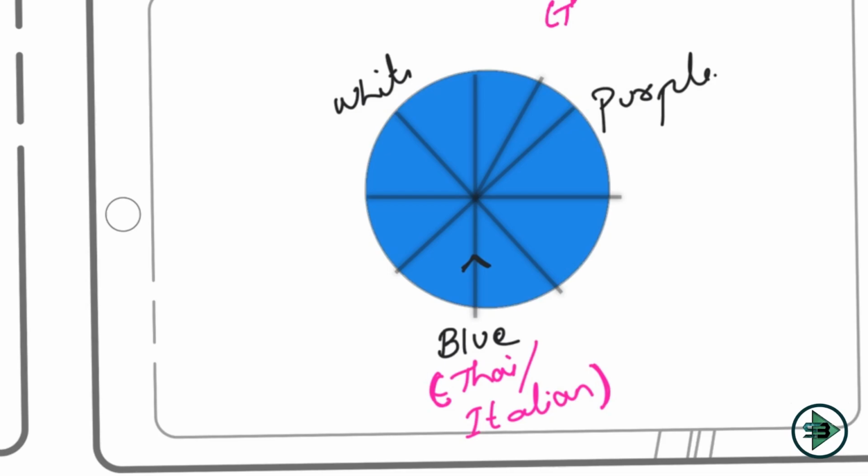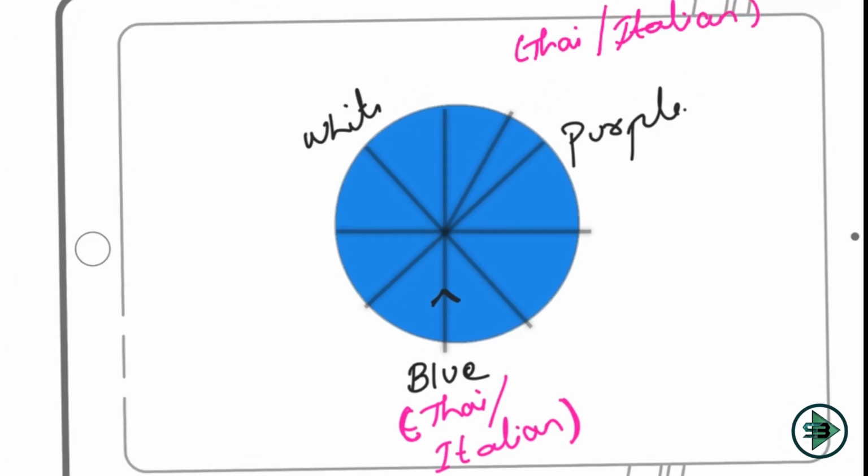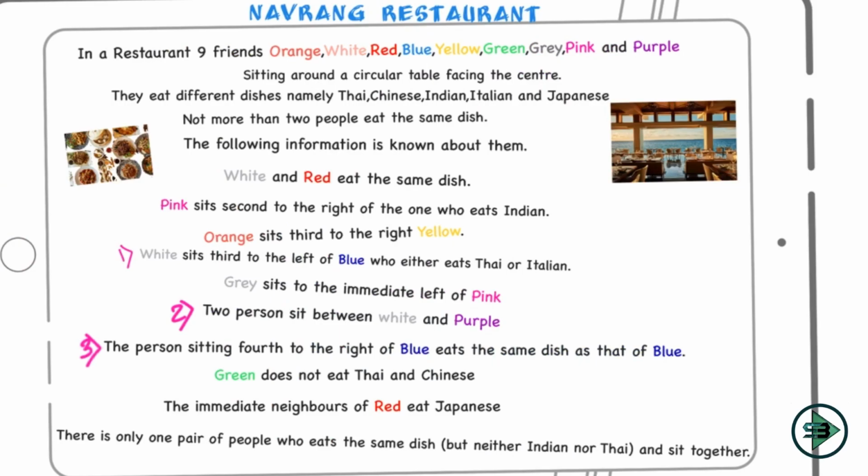Okay, and which is what? It could be Thai or it could be Italian. So I know this: I don't know who will be sitting here, but he is eating the same dish that blue is eating, which is Thai or Italian. This gives me my third link. So I know this sentence is also used now.